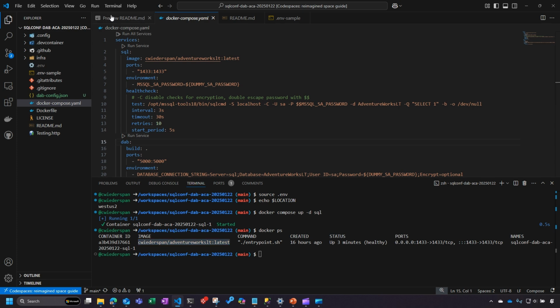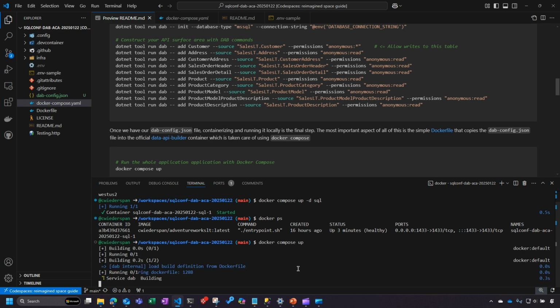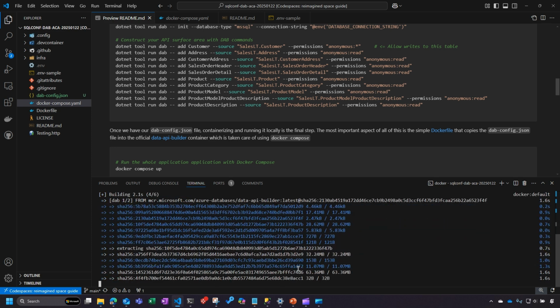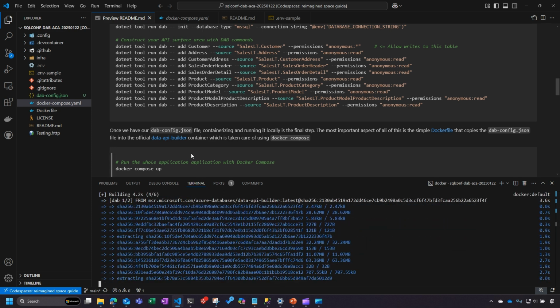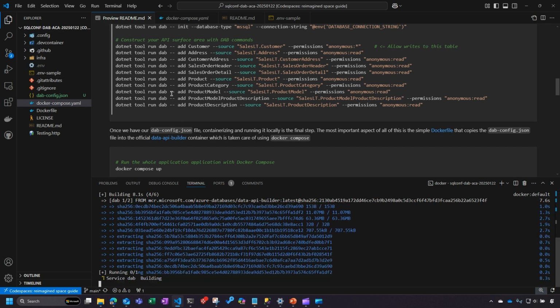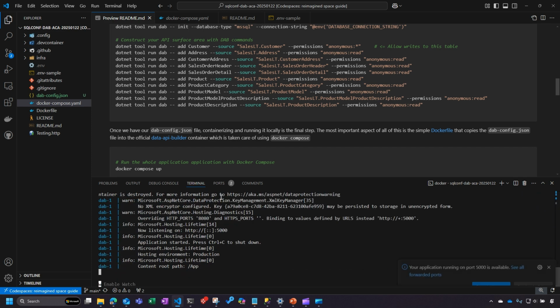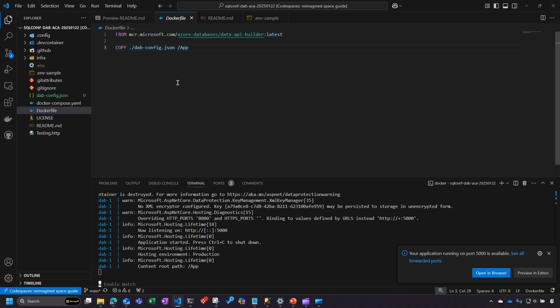So let's go ahead and add the next piece of that. And we'll let it build our Docker file. And run our container. So that was pretty quick. You'll notice it's exposing port 5000. But let's go look at what that Docker file actually is.